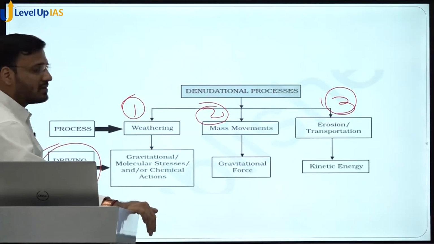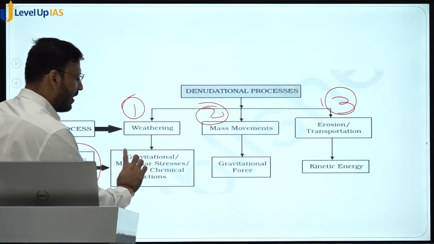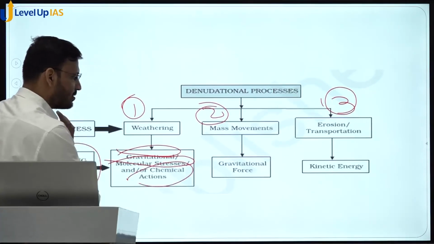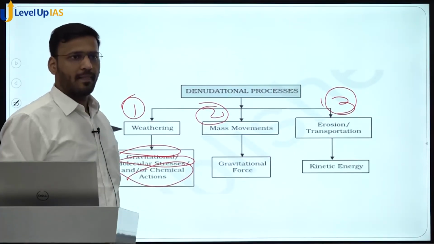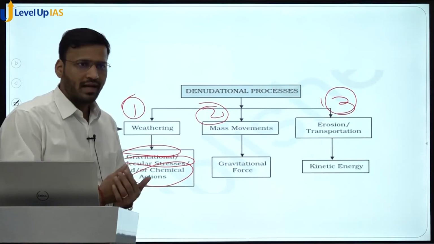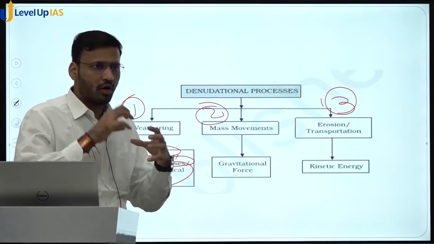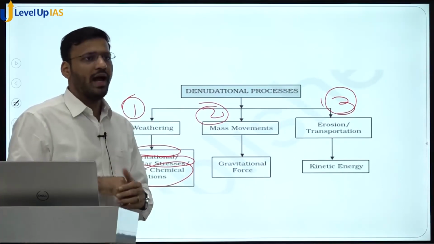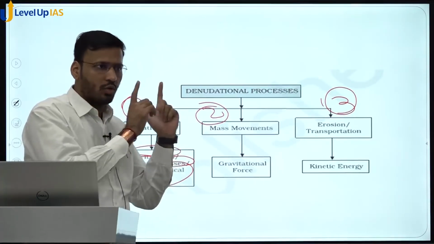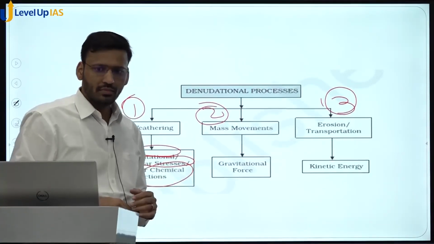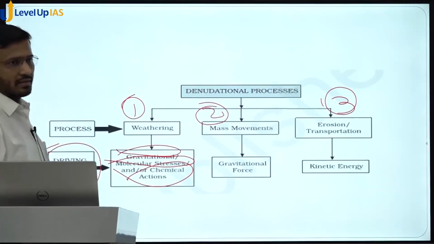Okay. What is responsible for weathering? Gravitational force, molecular stress, and chemical actions. So weathering can happen because of the gravitational force, or it can happen because of the stress in the molecule, and either because of the action of water or certain acids. Okay, this is called weathering.